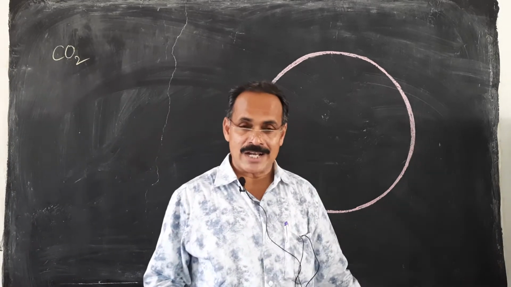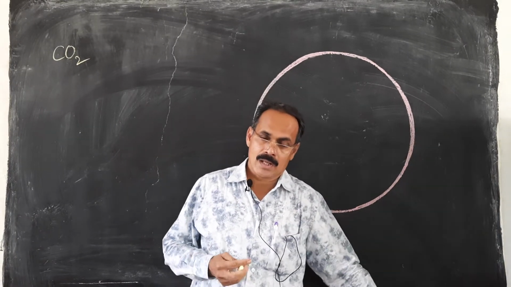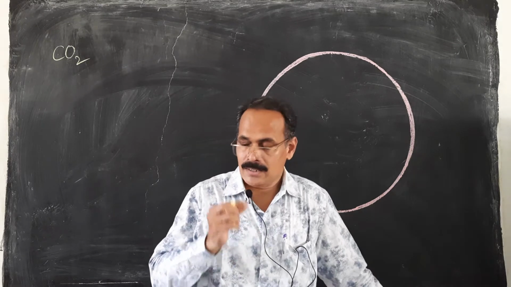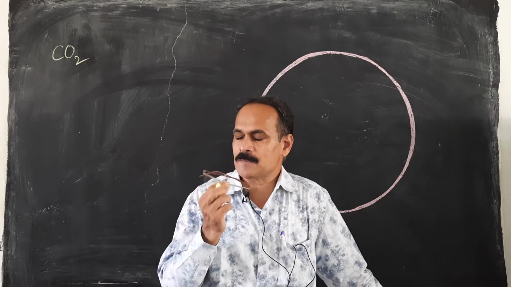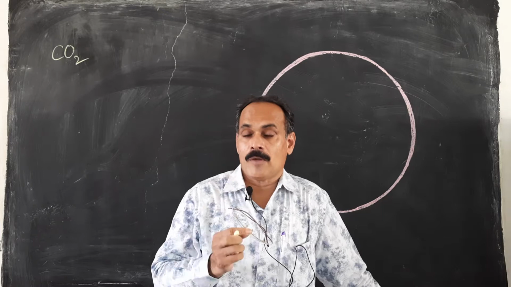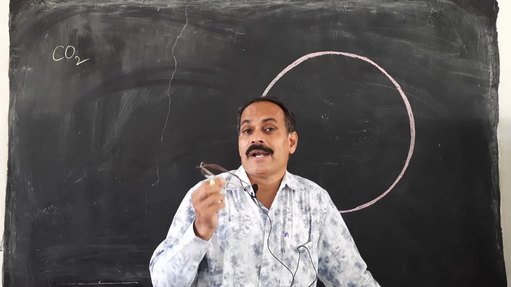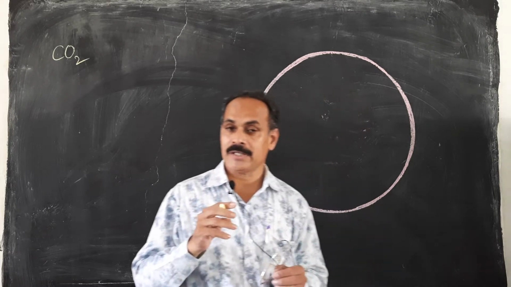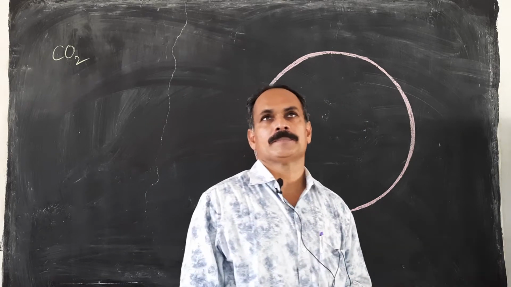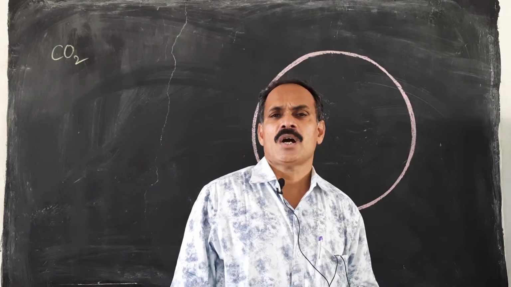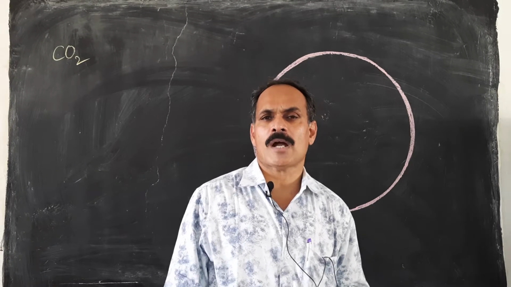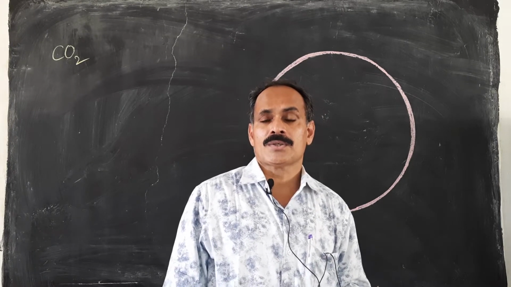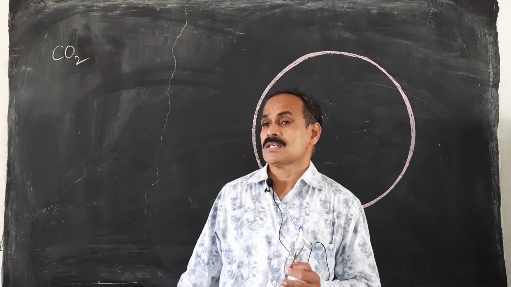In previous lectures we already learned that on the surface of alveoli, whatever exchange of gases takes place, O2 is loaded on the hemoglobin and that hemoglobin is carried to all parts of our body. So in this way O2 is transported from the lungs to all parts of the body. So let us see the next part, that is the CO2 transport.